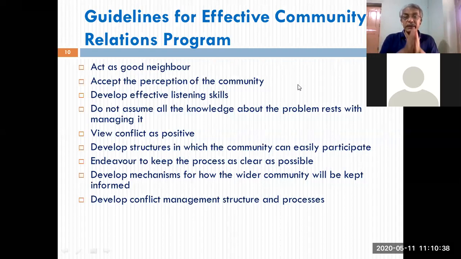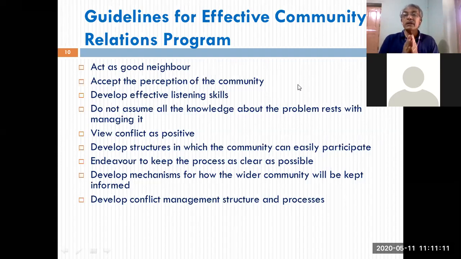So it is necessary for the organization and its PR and CR teams to go check and accept the perception of the community. The organization might be very strong, very powerful, very resourceful, but this should not give it any authority to assume that whatever it thinks right for the community is always right. Not necessarily. The community might have its own problems, perceptions, priorities and requirements.